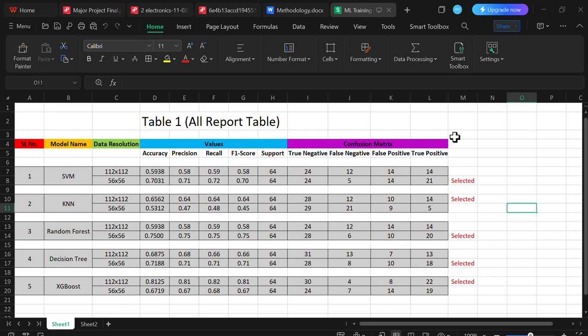As this is a comparative analysis of fileless malware machine learning models, we trained the models with both the datasets, 112 into 112 and 56 into 56, and these are the accuracy, precision, recall, and F1 score of the entire five machine learning classifiers.